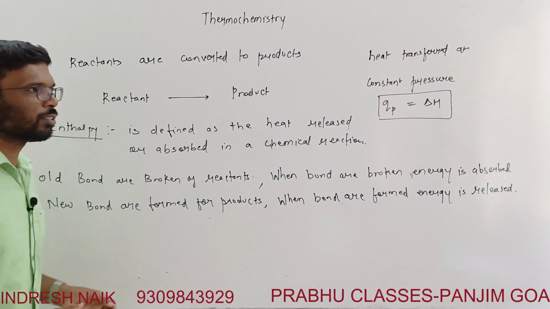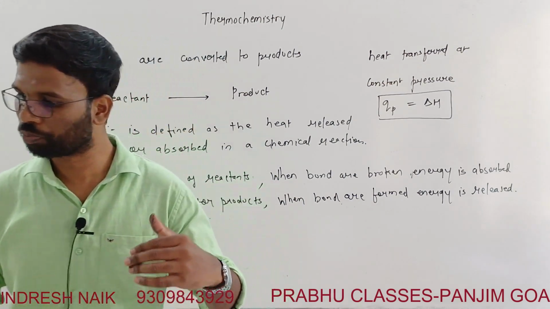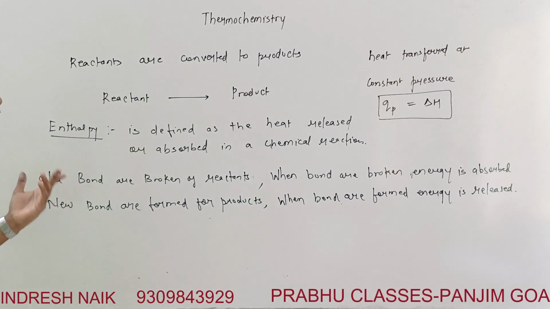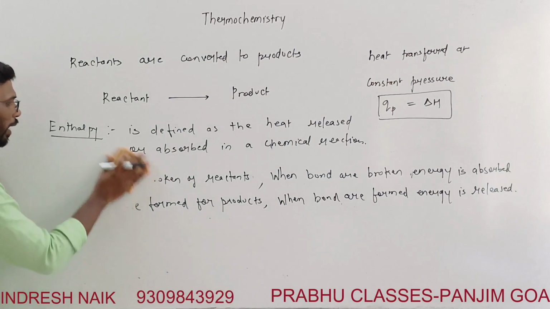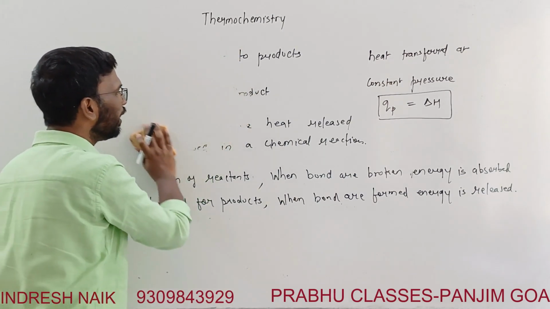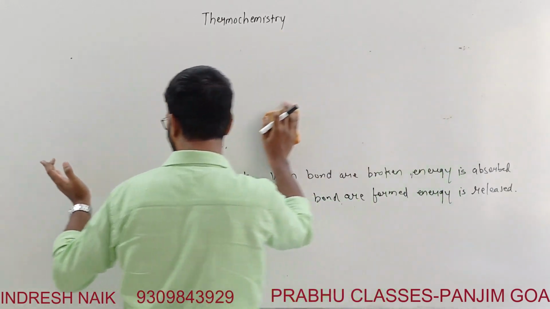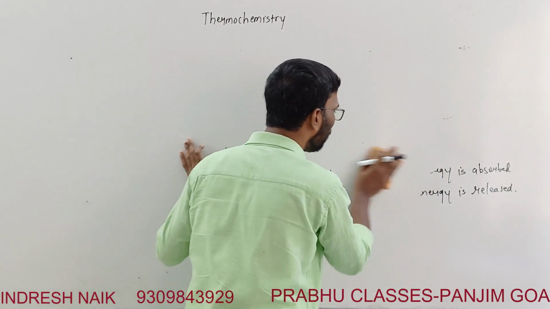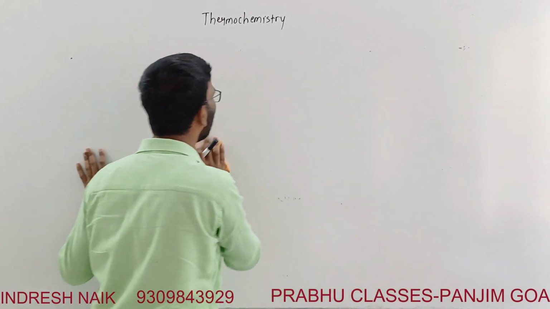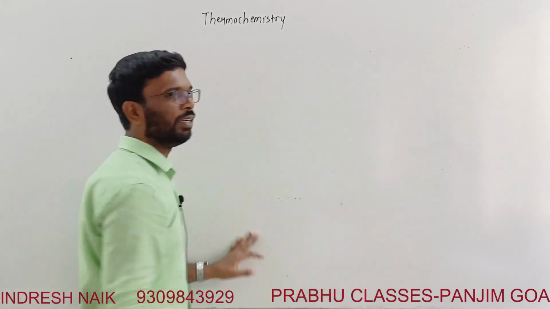So now, there are two kinds of reactions. There are two kinds of enthalpies. When heat is absorbed in a chemical reaction and sometimes heat is released, it depends on where the energy is more, right?